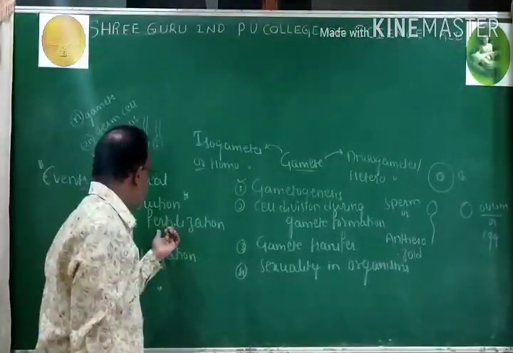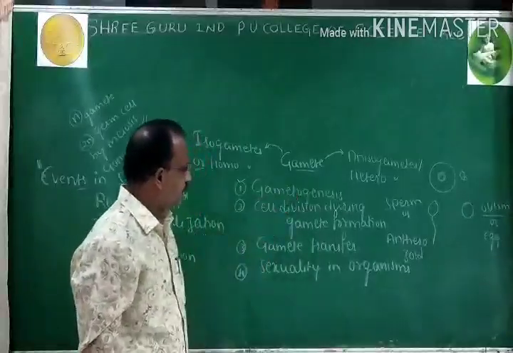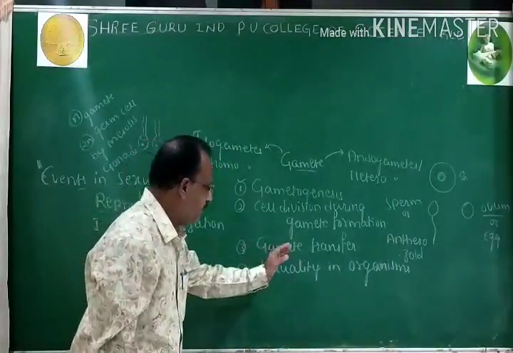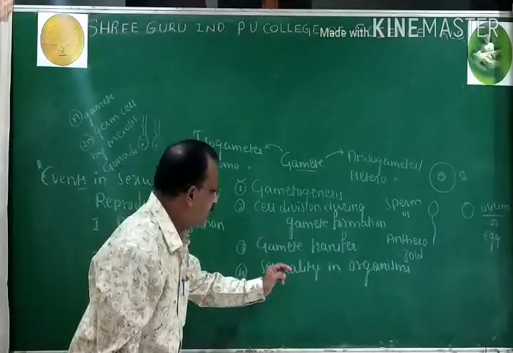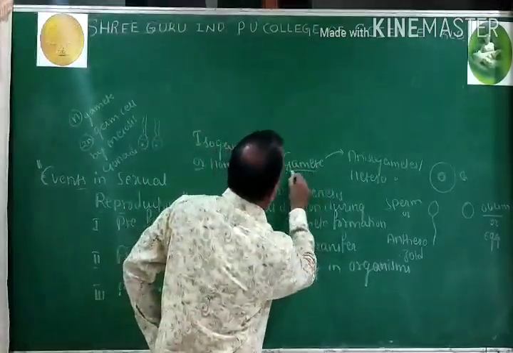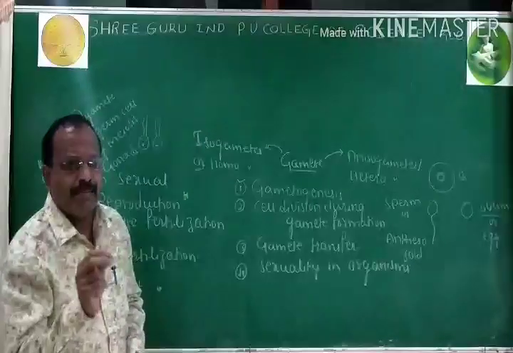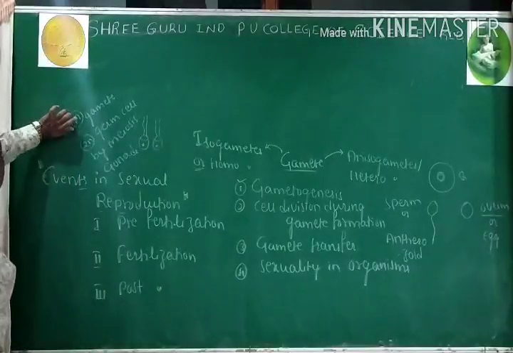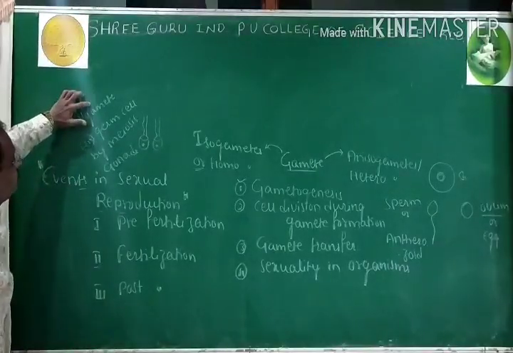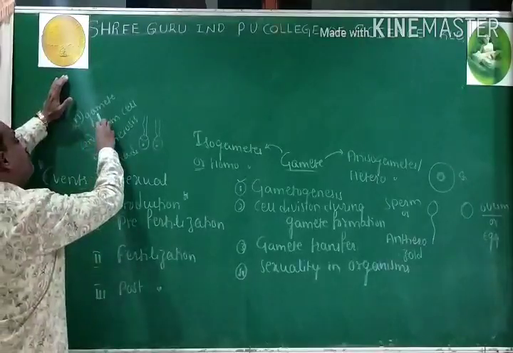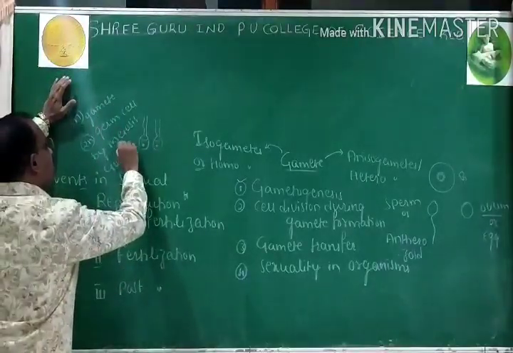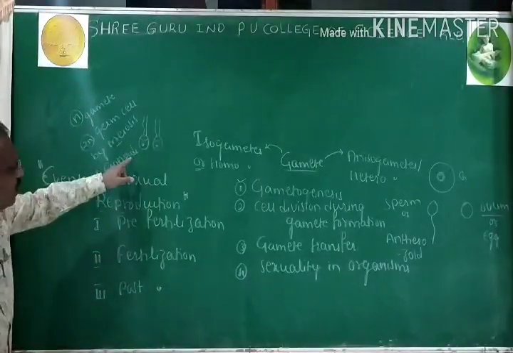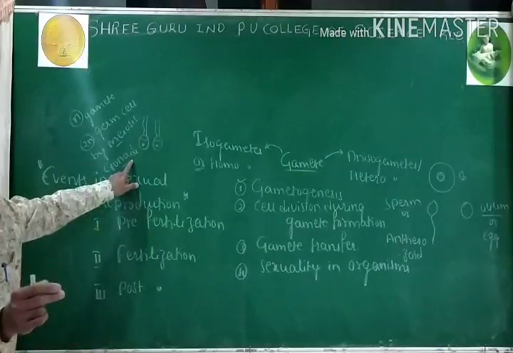So pre-fertilization events include gametogenesis, cell division during gamete formation, gamete transfer and sexuality in organisms. The process of formation of gametes is called gametogenesis. Another standard definition: the process of formation of haploid gametes from diploid germ cells by meiosis in gonads is called gametogenesis.